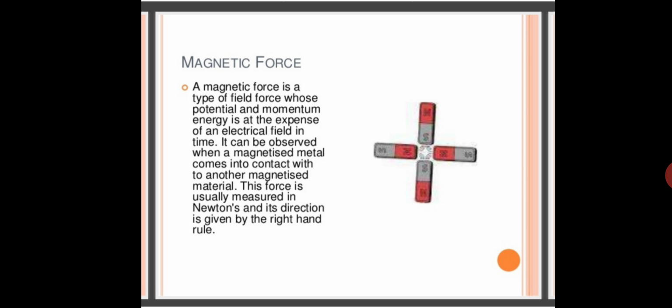Now next comes frictional force. Friction means the force which stops the thing. So frictional force works when two objects are in contact. We can say that if two objects are in contact, then a force works between them, and that force is known as frictional force. So when a ball rolls on the ground and slows down, it is just because of the frictional force. Due to frictional force, all objects stop.